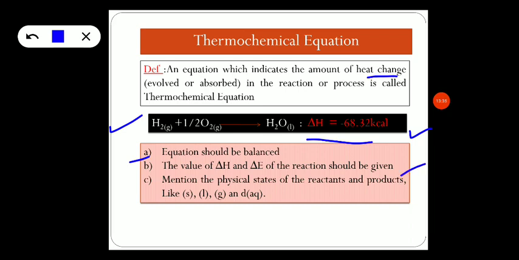And the physical states of the reactants and products should be represented using, if it is a solid, we write S in brackets, and if it is a liquid, we write small l. If it is a gas, we write g in the bracket. If it is in the aqueous state, we write aq, and these representations are important. This will give the physical states of the reactants and the products.